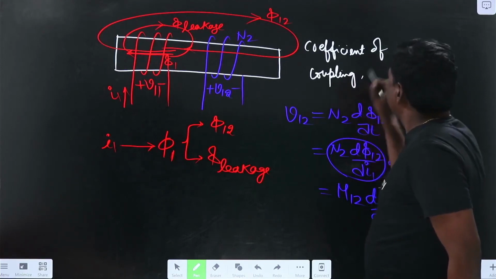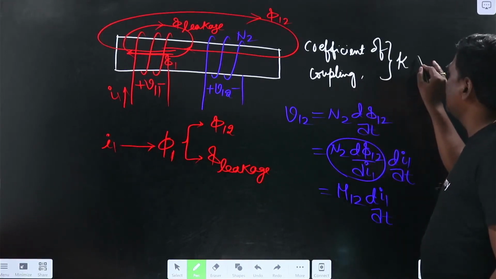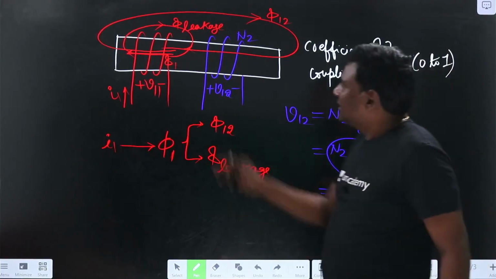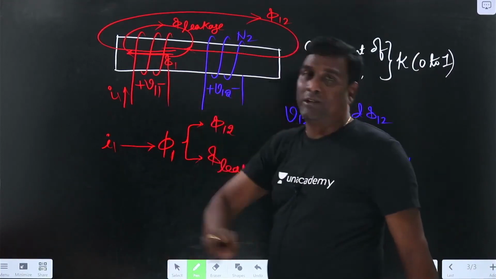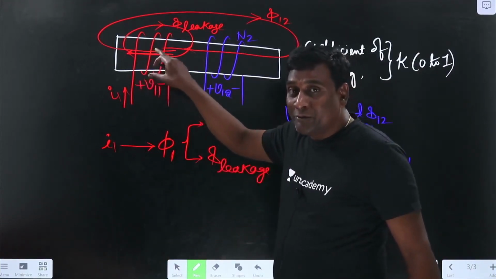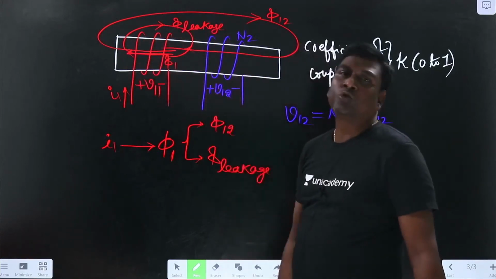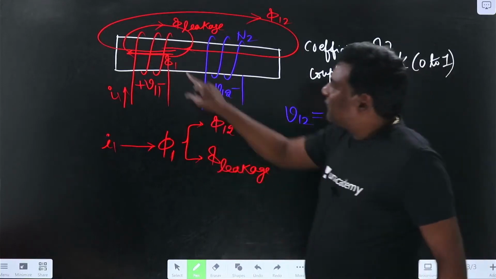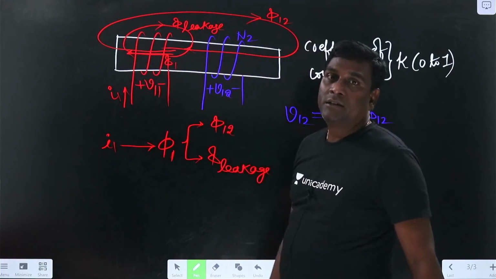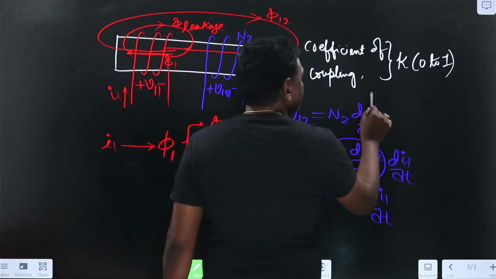Coefficient of coupling, which is called K. Now that particular K value will vary between 0 to 1. Meaning that if these two are magnetically isolated, meaning that no component of flux created by the first coil will reach the second, no component. Under that condition, coefficient of coupling is going to be 0. Or if 100% of flux created by the first coil is able to reach the second, that is nothing but coefficient of coupling of 1.